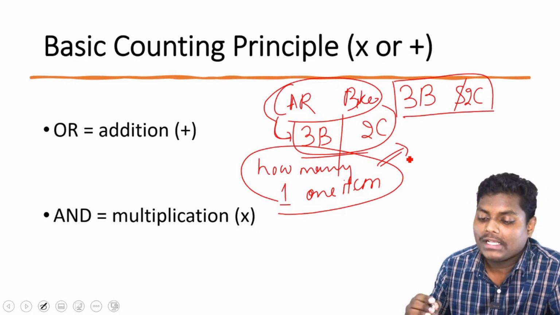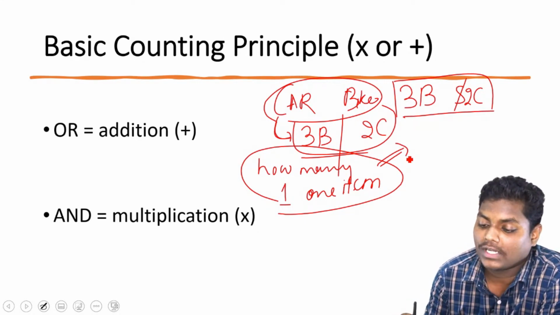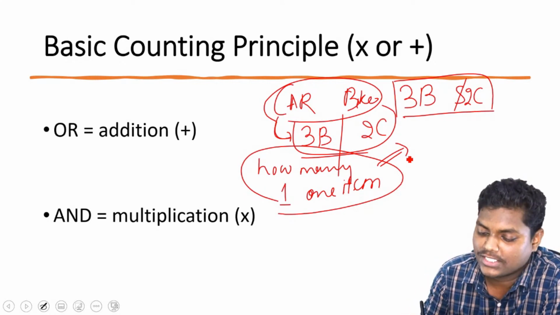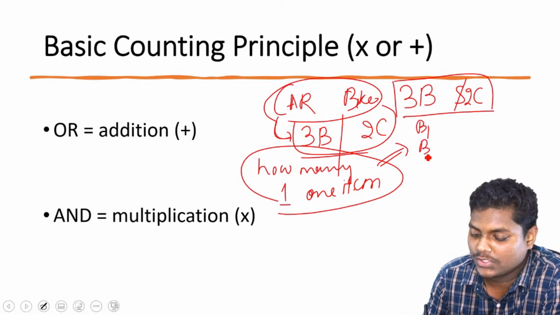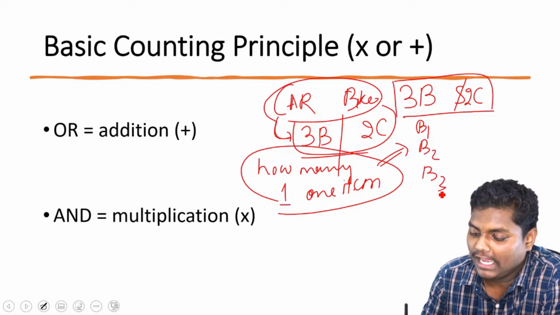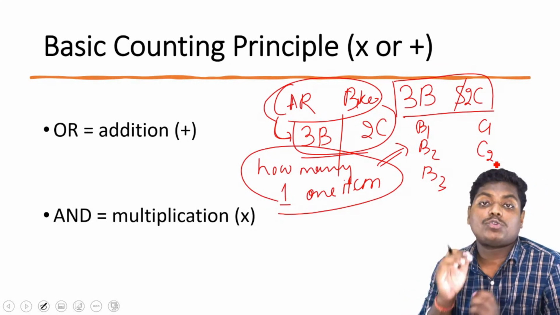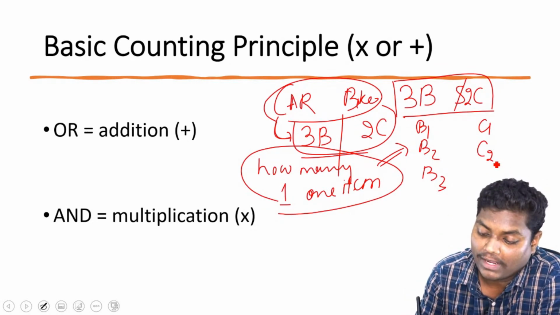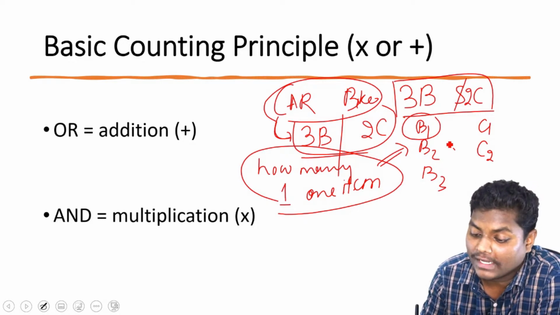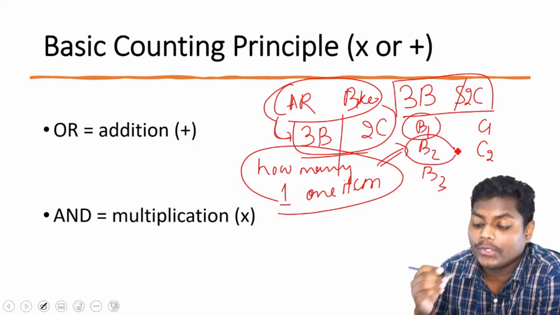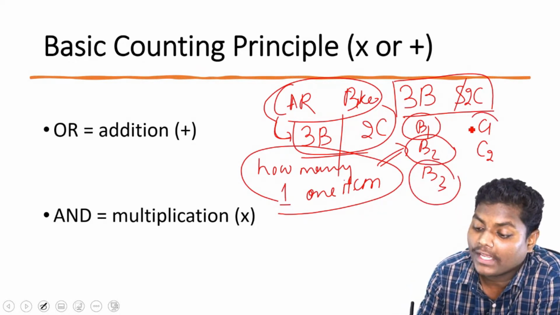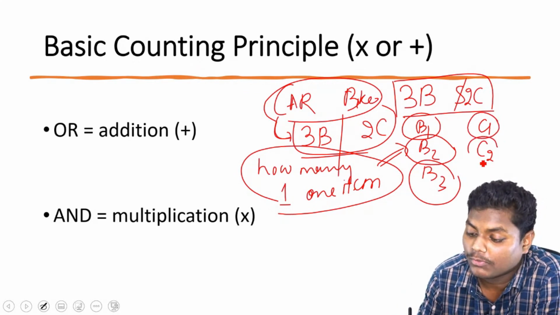Since we are having 3 bikes and 2 cars, just for reference, let us call them bike 1, bike 2, and bike 3, and car 1 and car 2. Now, since you have to choose one element, you can have either bike 1, or bike 2, or bike 3, or car 1 or car 2.